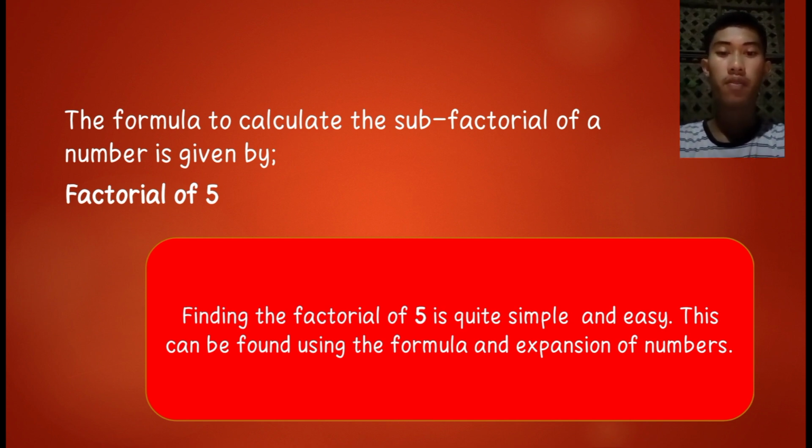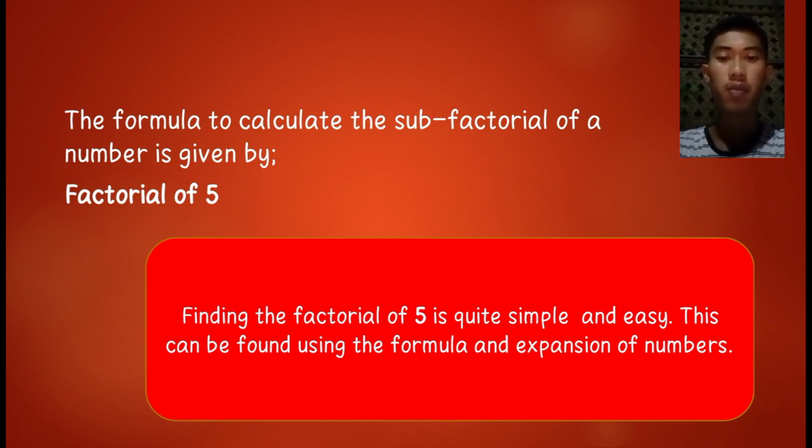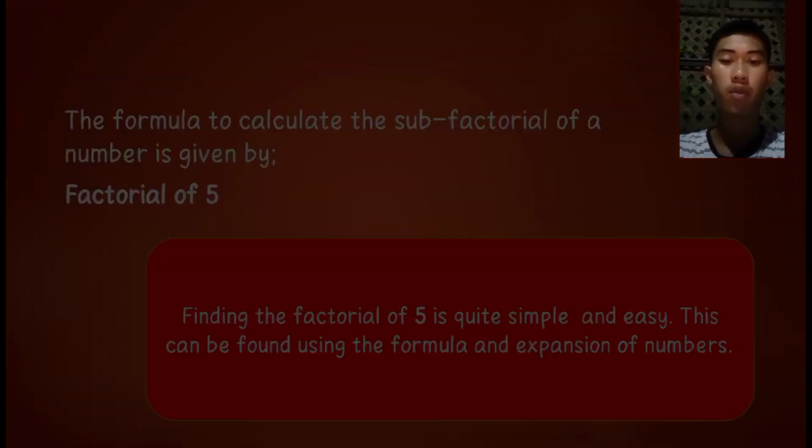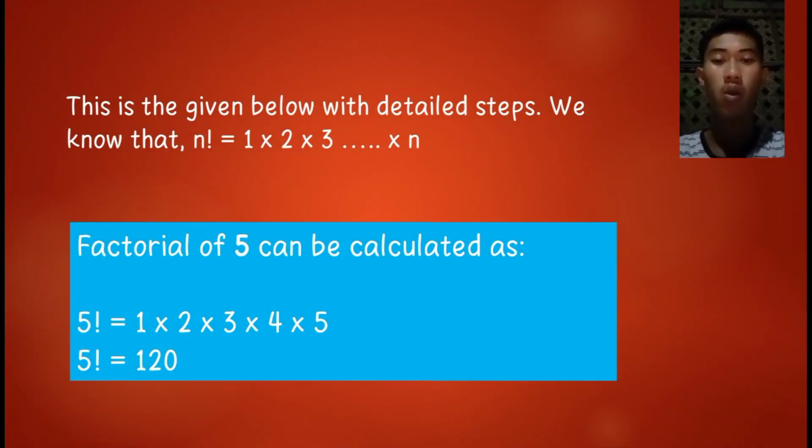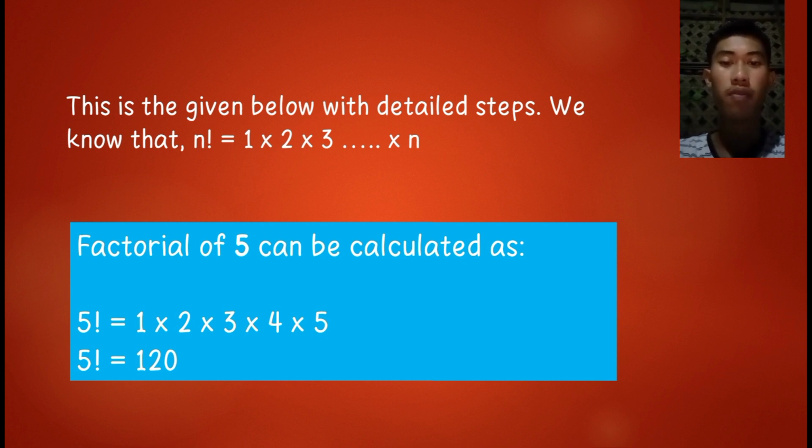Factorial of 5. Finding the factorial of 5 is quite simple and easy. This can be found using the formula and expansion of a number. This is given below with detailed steps. We know that n factorial equals 1 times 2 times 3 up to n. So the factorial of 5 can be calculated as 5 factorial equals 1 times 2 times 3 times 4 times 5, which is 120.